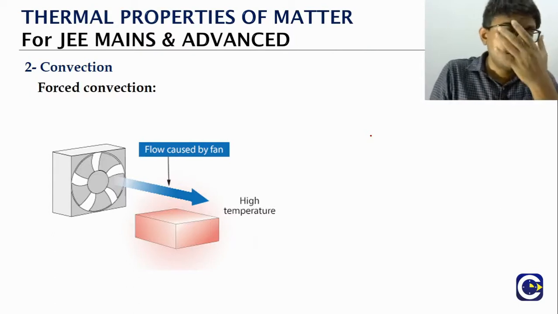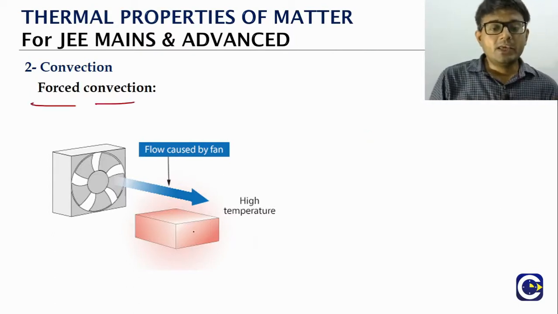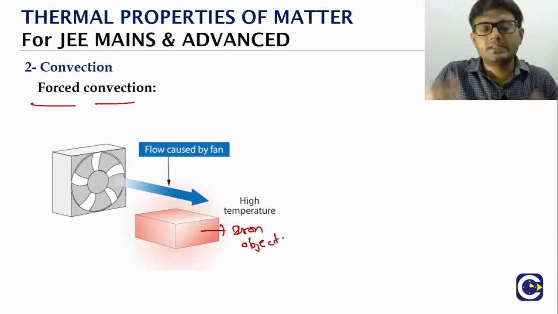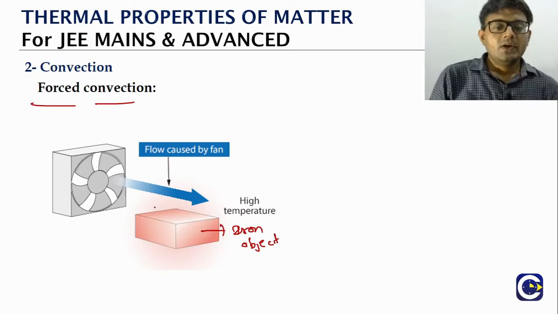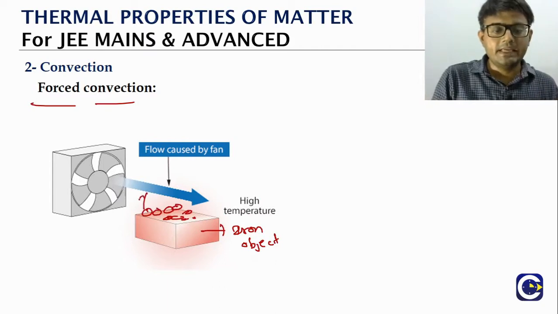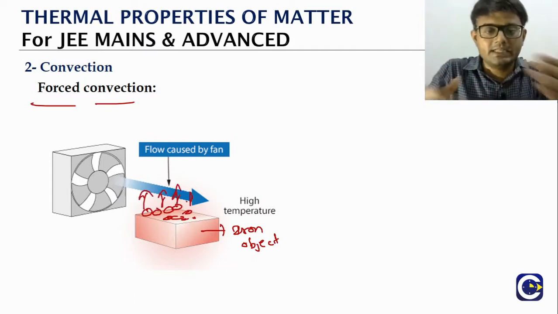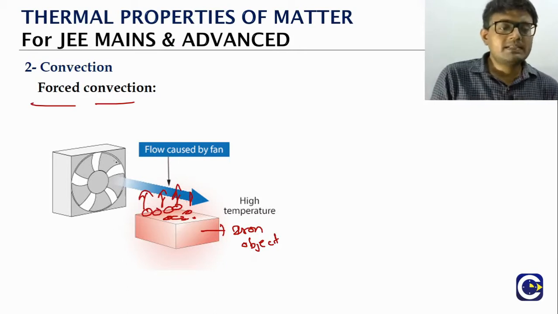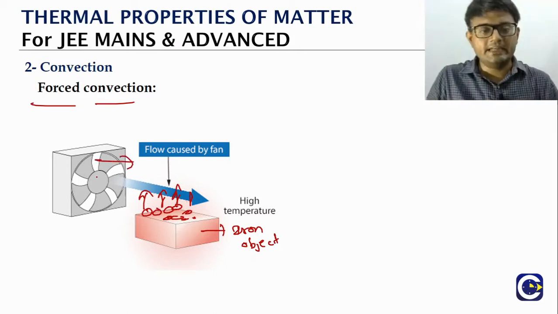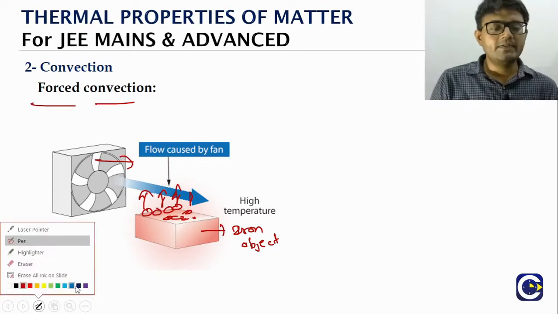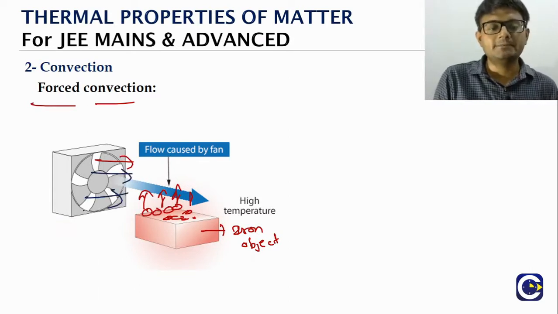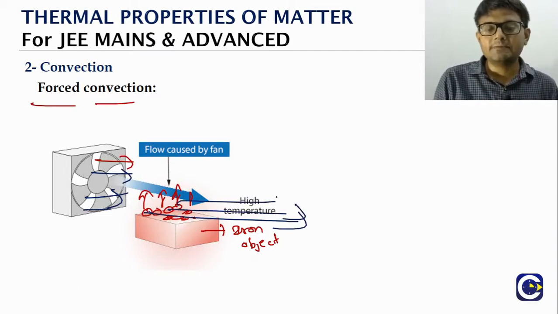And we talked about natural convection. Let's talk about forced convection. Like you have an iron object which is heated, maybe 700 degrees Celsius or whatever. Normally, on top of this there will be a layer of air molecules. They will absorb the heat and they will rise because the density will decrease, and that is the natural convection. But sideways, if you put some fan and keep blowing the air, think of it, what will happen? These air molecules will be forcibly blown away.